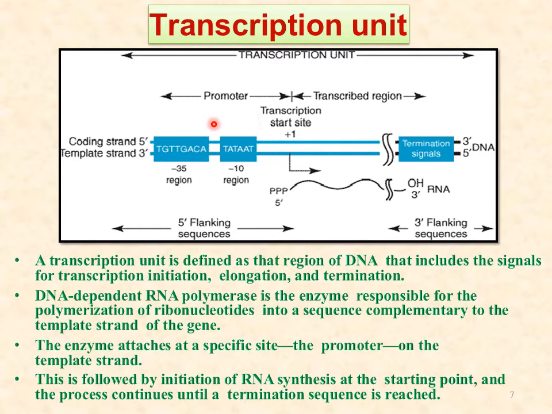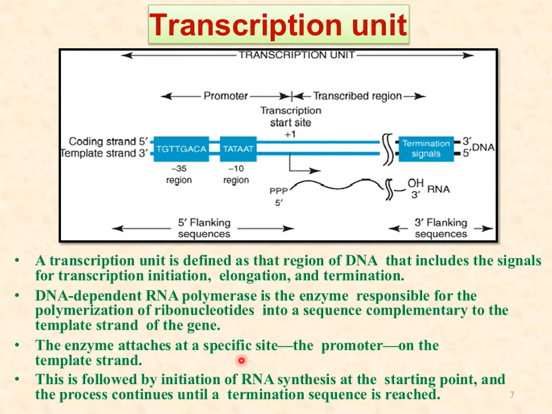You see, initiation factors are there, which are the regions where promoter regions are there, the coding and template strand is there, and new synthesized RNA is there, and transcription site where it will start. This is promoter region, this is transcription region, and this is complete transcription unit. The DNA dependent RNA polymerase enzyme is responsible for polymerization of nucleotides into a sequence complementary to the template strand of the gene.